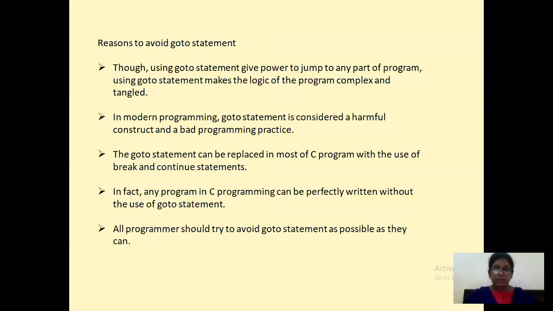In modern programming, the goto statement is considered a harmful construct and a bad programming practice. The goto statements can be replaced in most C programs with the use of break and continue statements. In fact, any program in C programming can be perfectly written without the use of the goto statement. All programmers should try to avoid the goto statement as much as they can.